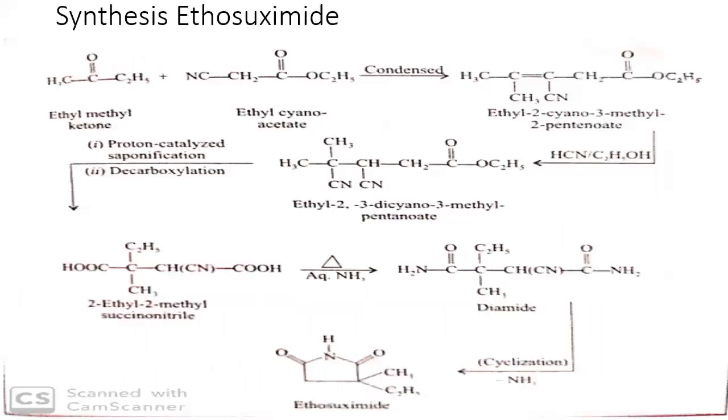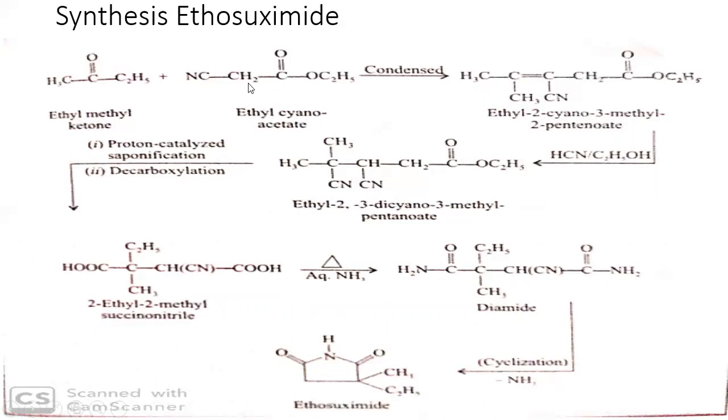Now the synthesis of ethosuximide. This is the structure of ethosuximide. Already we have seen the structure, the succinimide class, and the uses also. So we'll come to the synthesis. This is a condensation reaction between ethyl methyl ketone, where this is the ethyl group and this is the methyl group, when it is treated with ethyl cyanoacetate.